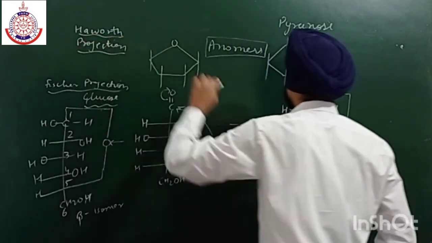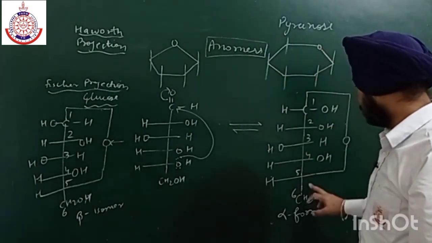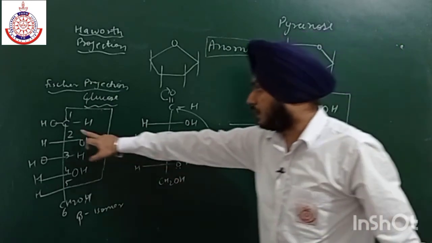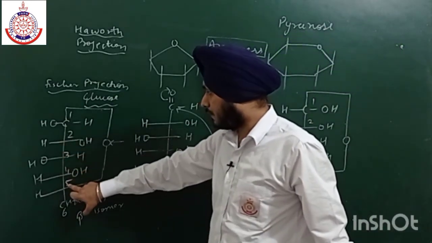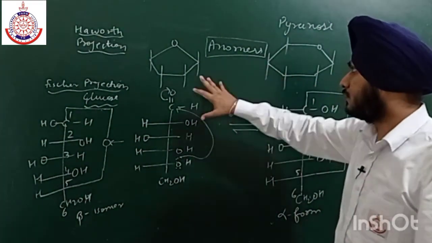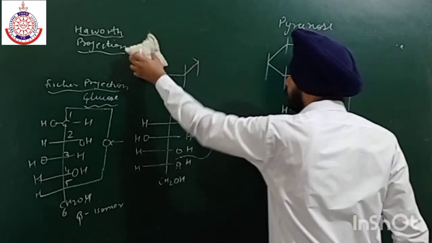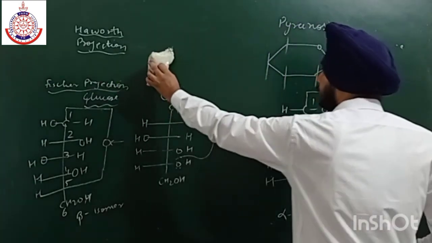Okay, now as we all know, here we have a 6-membered ring. So this is also a 6-membered ring, na? That is 1, 2, 3, 4, 5, and the 6th one is oxygen. So these two exist in pyranose form, not in furanose form. So I am rubbing it off. Firstly, I am drawing the beta form.